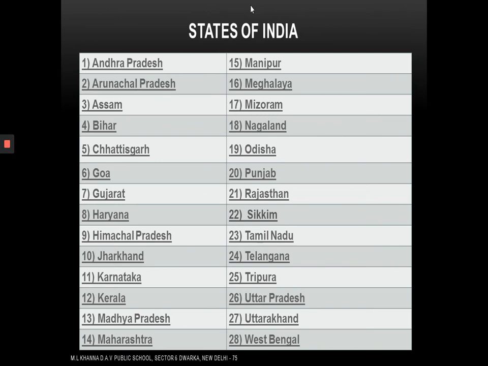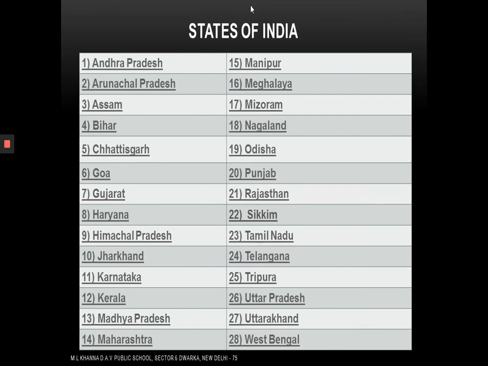10, Jharkhand. 11, Karnataka. 12, Kerala. 13, Madhya Pradesh. 14, Maharashtra. 15, Manipur. 16, Meghalaya. 17, Mizoram. 18, Nagaland. 19, Odisha. 20, Punjab. 21, Rajasthan. 22, Sikkim. 23, Tamil Nadu. 24, Telangana. 25, Tripura. 26, Uttar Pradesh. 27, Uttarakhand.